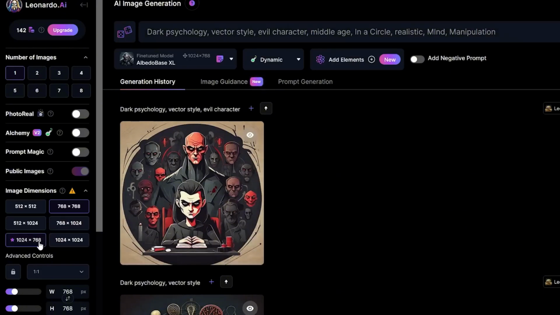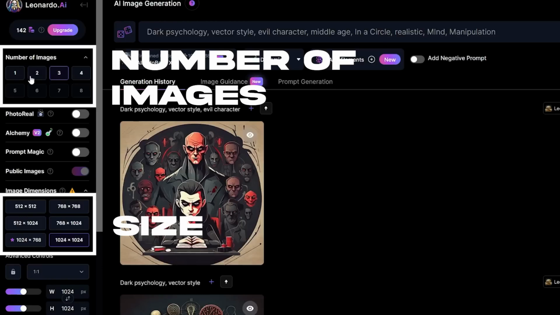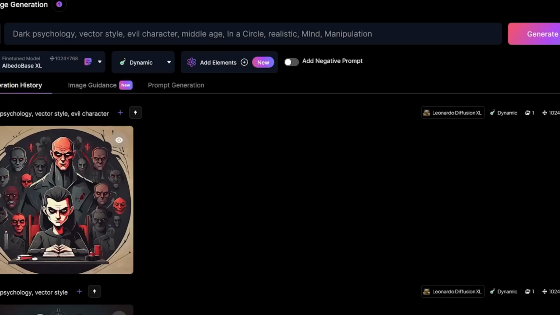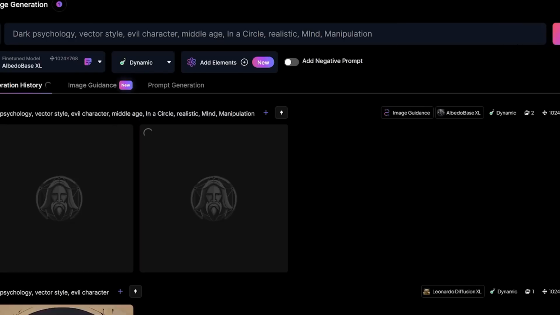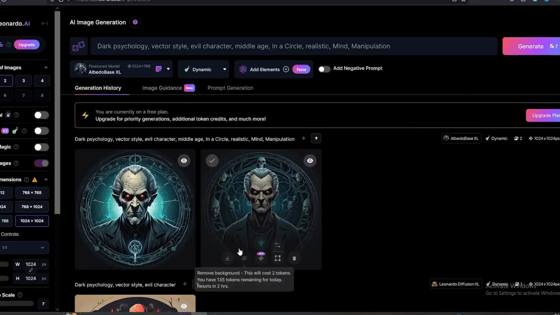Now all you have to do is select a suitable size from the side menu, select the number of generations, and then simply type this prompt, then hit the generate button. Just like this, you can create a logo for your channel by changing different types of characteristics. You can get different types of logo ideas. So if you are not satisfied with the results you got, you can change the prompt and try again. Make sure to select an interesting image.